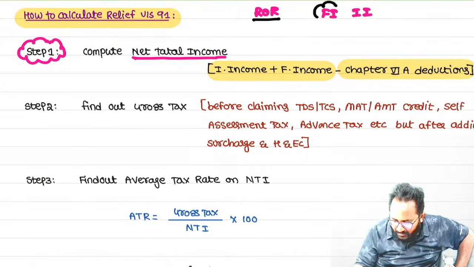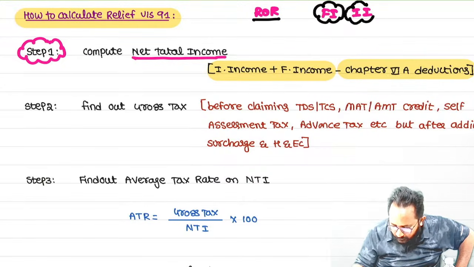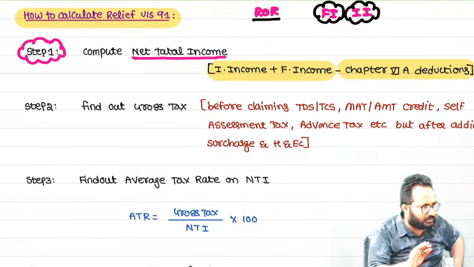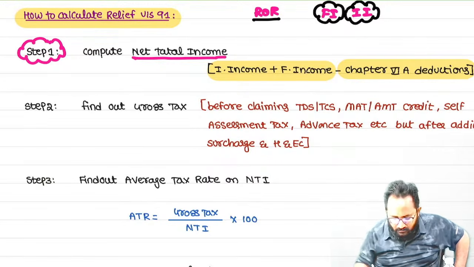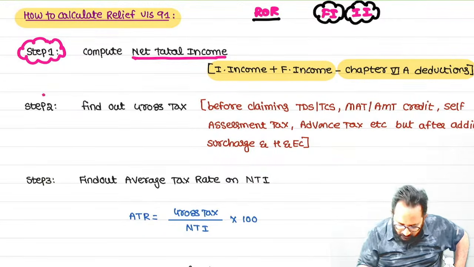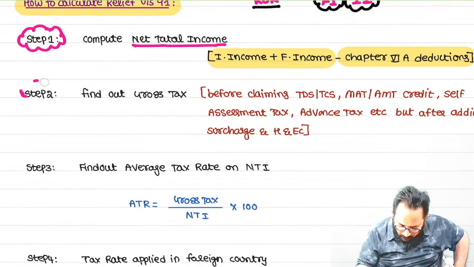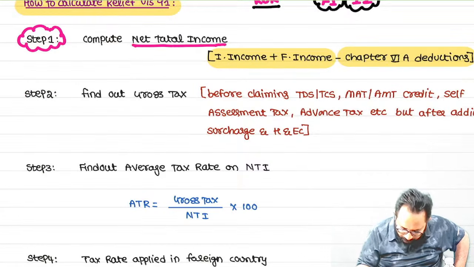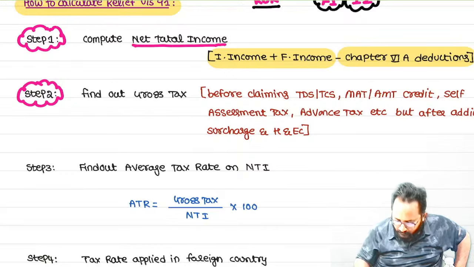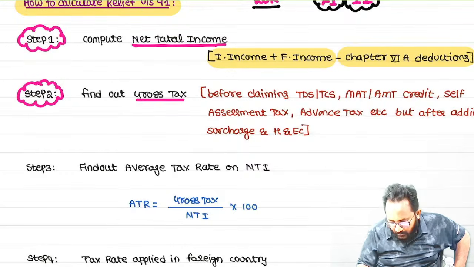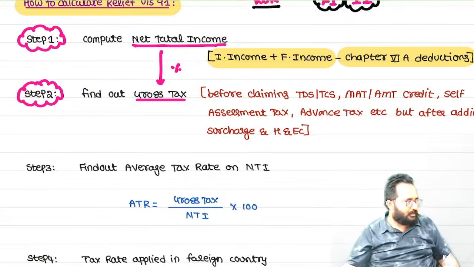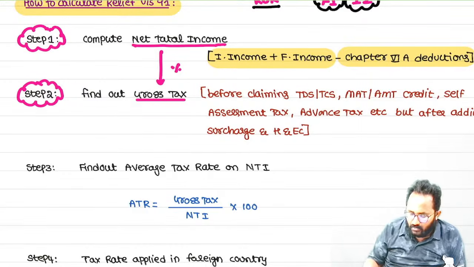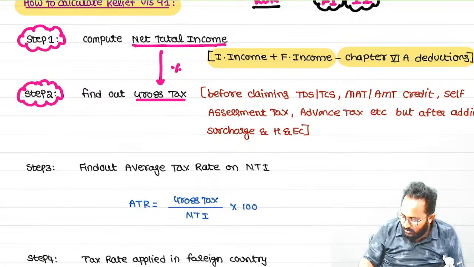So you have foreign income and Indian income. Please calculate the gross total income combining these two, reduce the Chapter VI-A deduction, and you will get the net total income. Step 2, please tell me. What is step 2? Gross tax. Please calculate the tax on the net total income. Why are we using the term gross tax? Simply, we can take some credits. What are the credits we can remove?